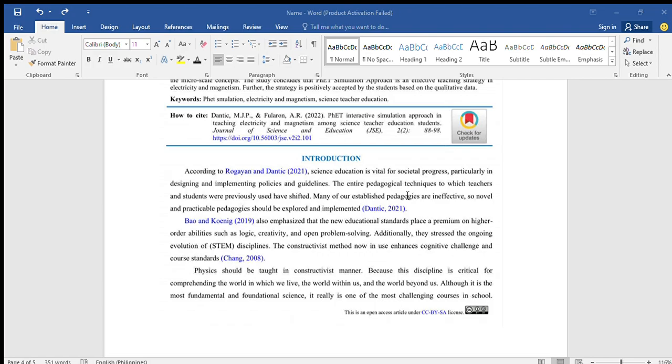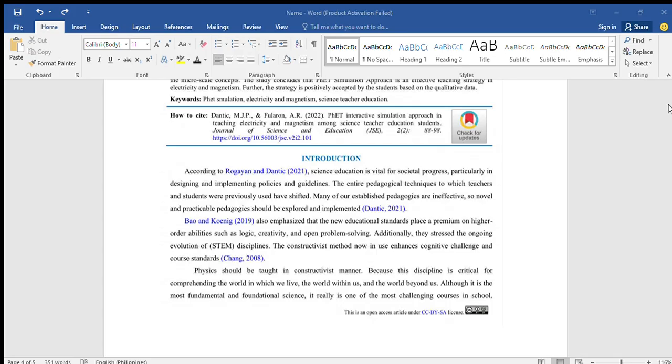So for the lesson plan, I have here the learning objectives. The first is to describe the properties of magnets and the concept of magnetic fields. Explore the relationship between magnetism and electricity through hands-on experiments. Describe the structure of Earth's magnetic field, including the magnetic poles and field lines. And lastly, analyze real-world applications of magnetism and demonstrate through presentations.